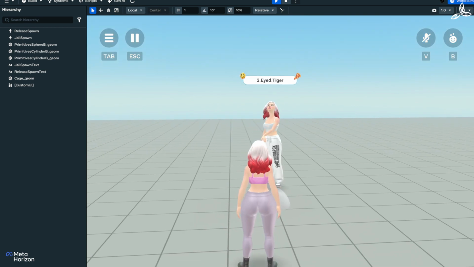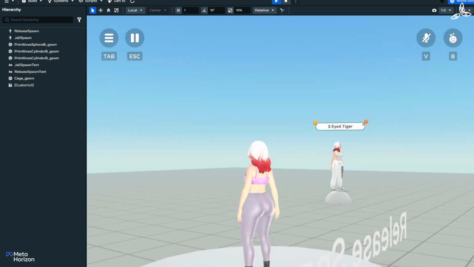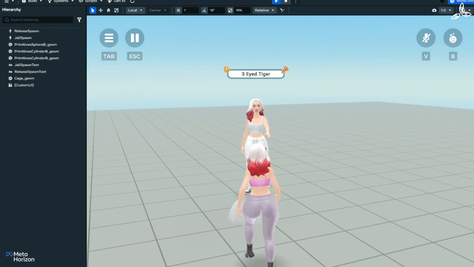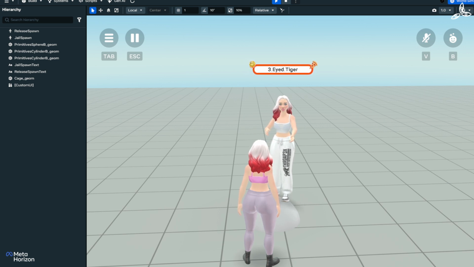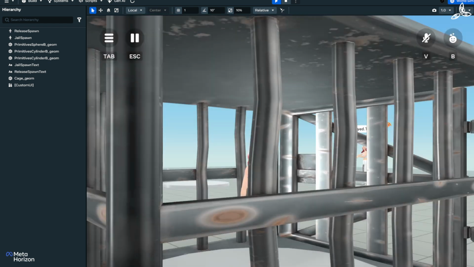Oh, wait. Thread builder is not listed. So let me just refresh this a sec. That's okay, I can now see. Sorry, it needed a rejoin. That's fired the world rejoin. So what I'm going to do is I'm going to move you to jail. So thread builder, you are kicked. Goodbye.